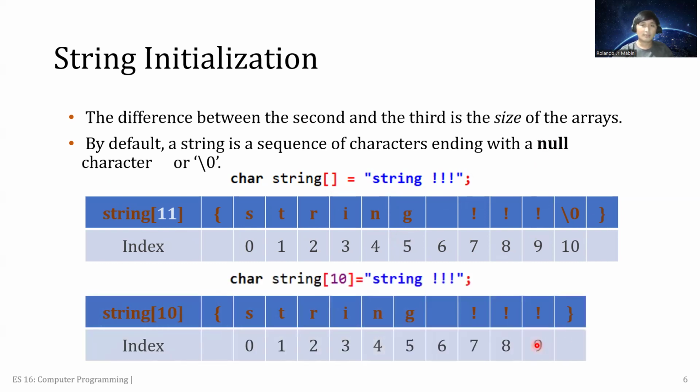So in the same example, another example, we have character string 10, and this time since we set the string as 10 elements, if we look at our index there are 9, because the 10th element will be the null character or this \0.